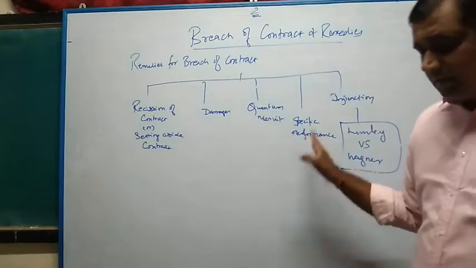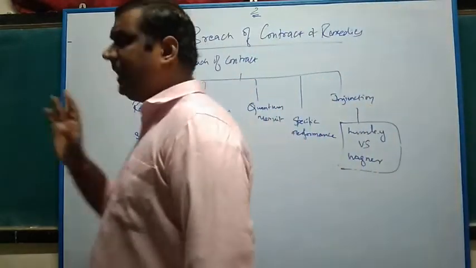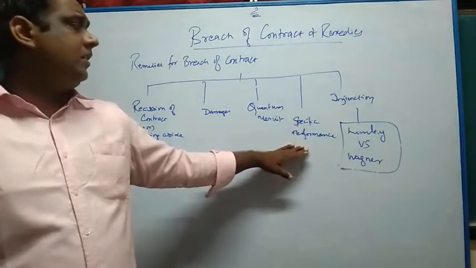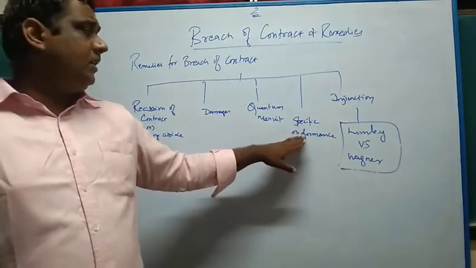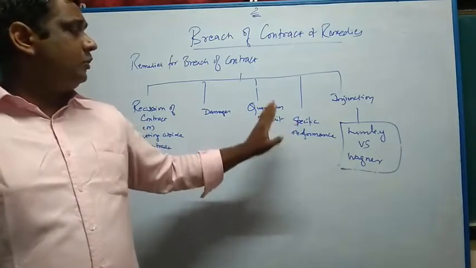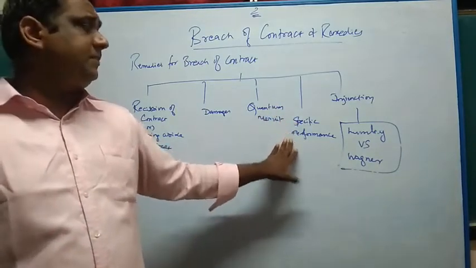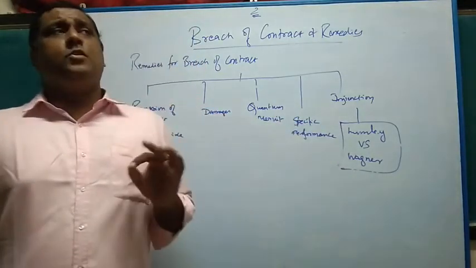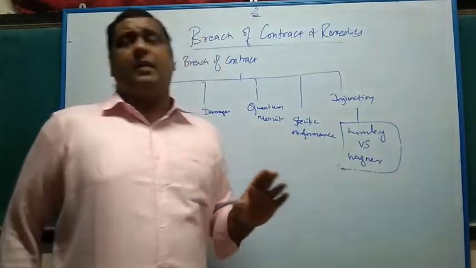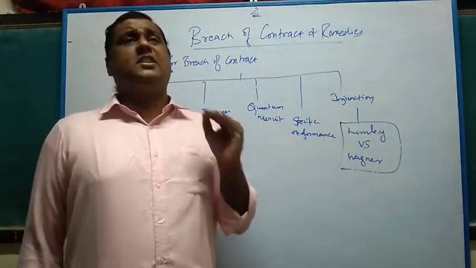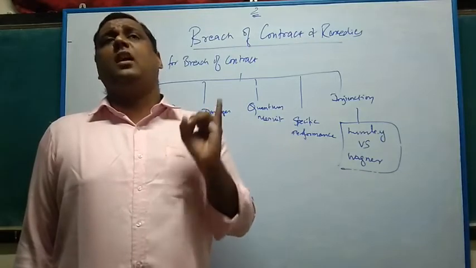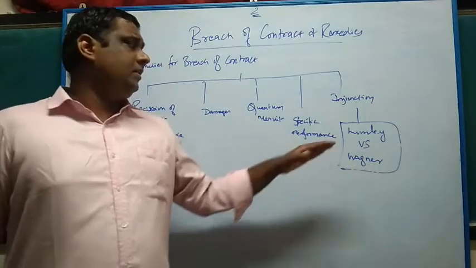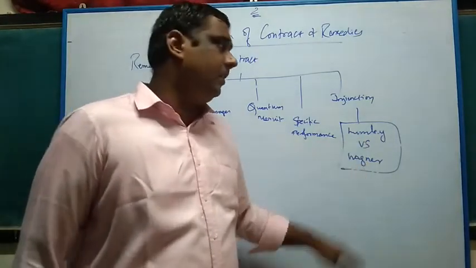Specific performance means the former party will be compelled by the other party to carry out and perform the obligation as per the terms and conditions of the contract. So whenever there is a breach of contract, the later party can compel the former party to specifically carry out and finish the performance obligation as per the terms and conditions of the contract. Last is injunction. Injunction means the court issues an order restricting, preventing a person from doing a wrongful thing or negative thing or a thing not agreed upon. Best example is Lumley versus Wagner, this case law.